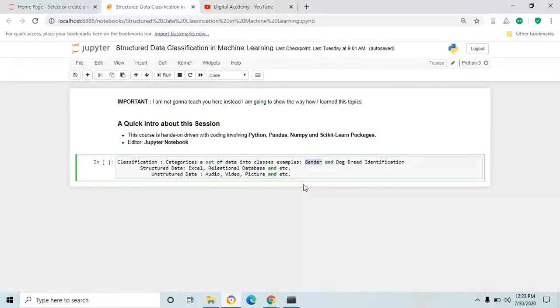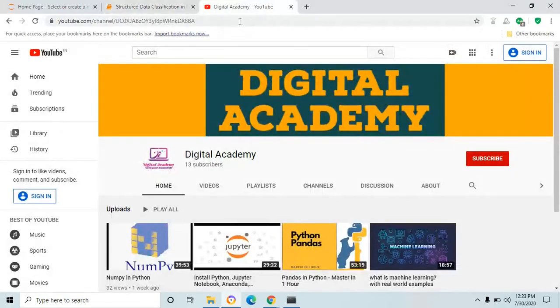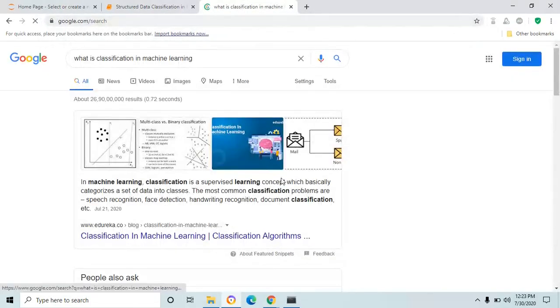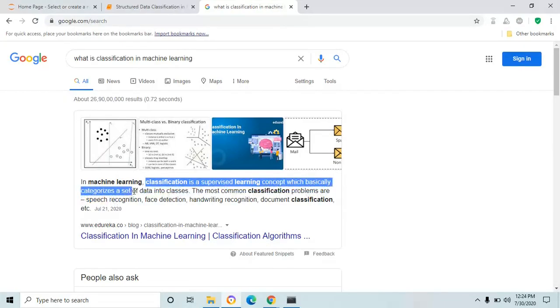Fine, let's get started. When I started to read structured data classification in machine learning model, the first question arises in my mind: what is classification and what is structured data? Then I Google it. What is classification in machine learning model? Classification is a supervised learning concept which basically categorizes a set of data into classes. Here is the key sentence. Categorize a set of data into classes, which means a data that can be categorized into a subgroup or classes comes under the classification problem in the machine learning model.